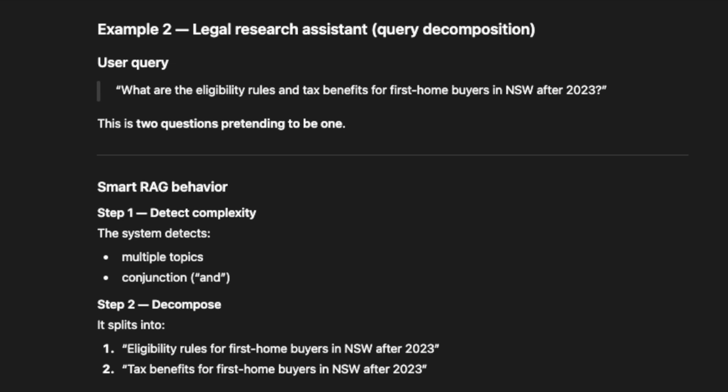This is 2 questions pretending to be one. Smart RAG behavior. Step 1, detect complexity. The system detects multiple topics, conjunction, decompose. It splits into 1, eligibility rules for first home buyers in NSW after 2023. 2, tax benefits for first home buyers in NSW after 2023.